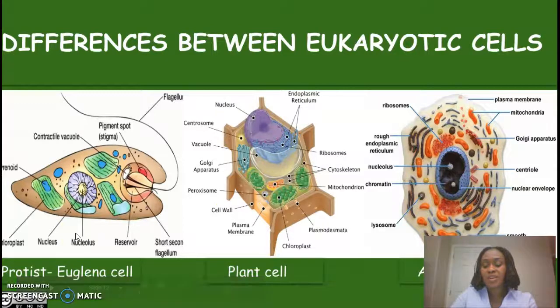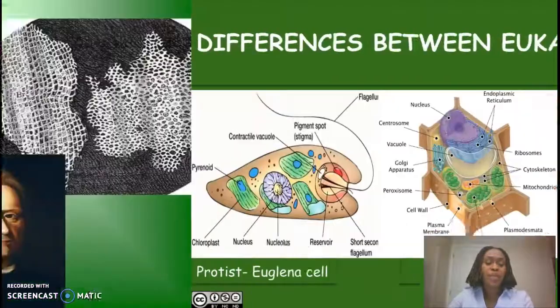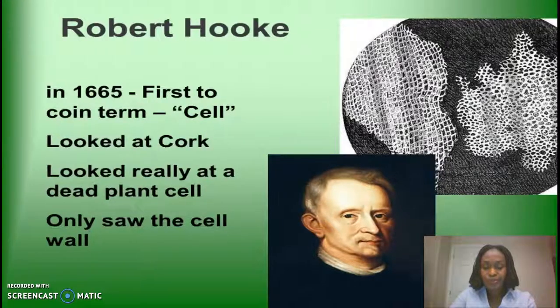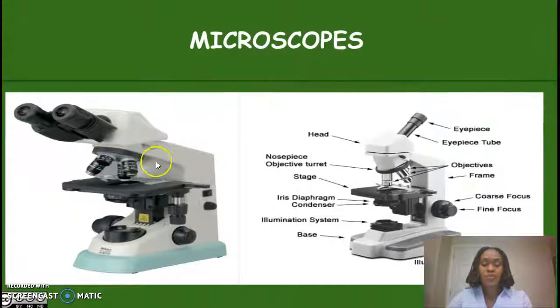All these discoveries about cells and their makeup were made possible because of this man, Robert Hooke, who in 1665 discovered the cell using a magnifying glass. The magnifying glass has been revolutionized over time to become more sophisticated into what is called a microscope. The microscope is what is used to view the living cells, and we will talk about the microscopes, the different parts of scopes, and how to use them in the next video.